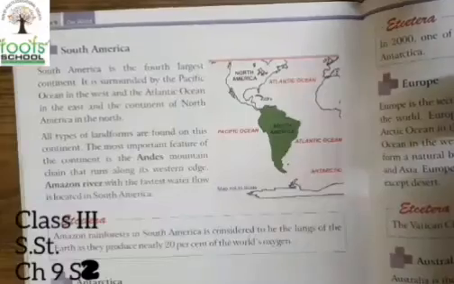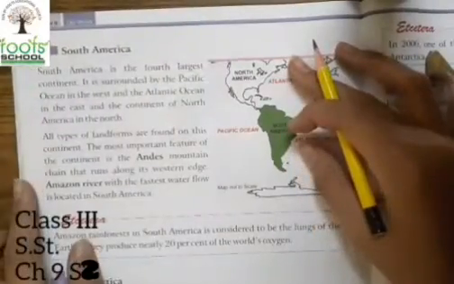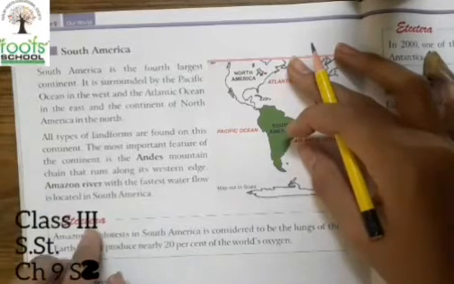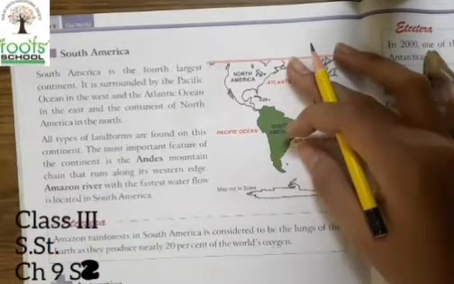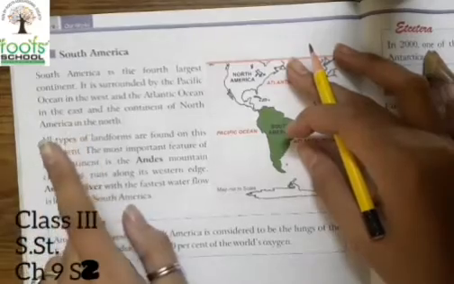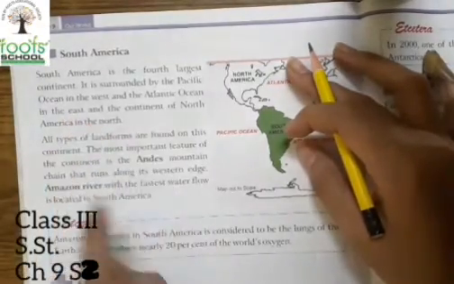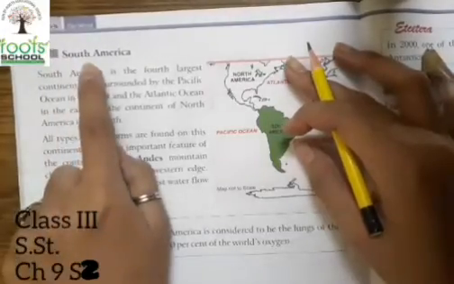Welcome back, children. So this is your second session for chapter number 9, and in the previous class we have already learned the three continents of the world, that was Asia, Africa as well as North America. Now here we are going to start with South America.